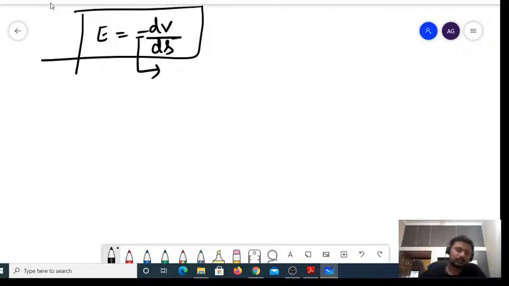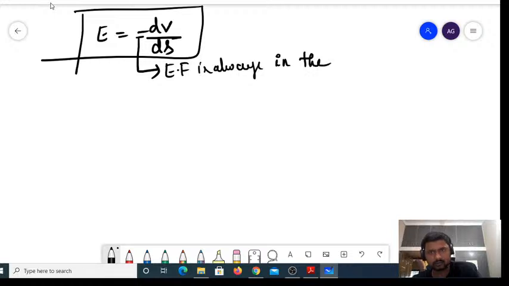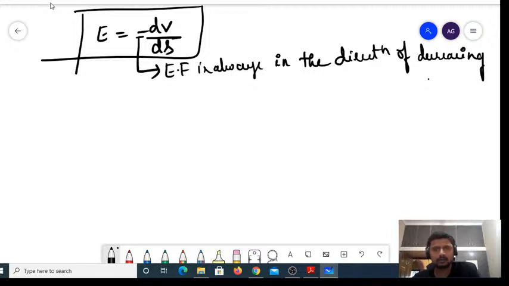The negative sign indicates that the electric field is always in the direction of decreasing potential. It will always be in the direction of decreasing potential. That's it, nothing else.